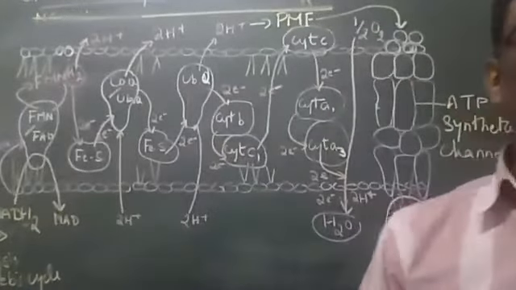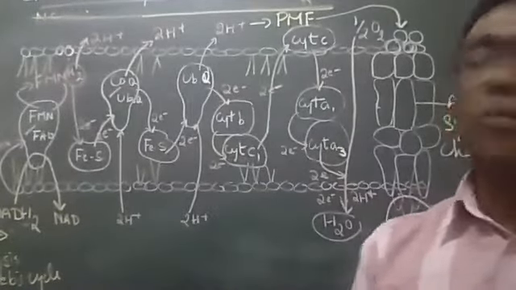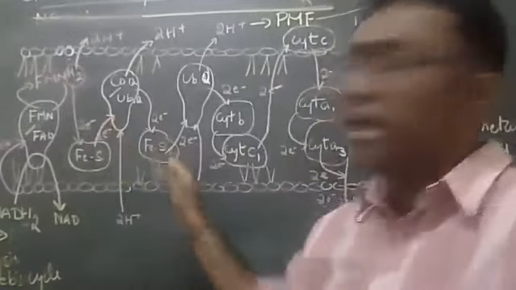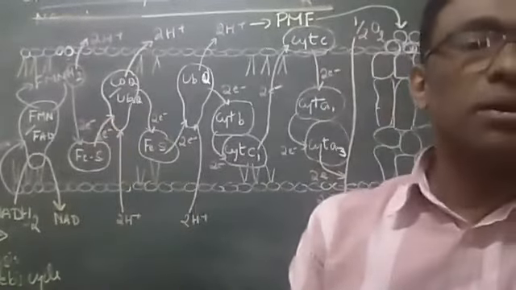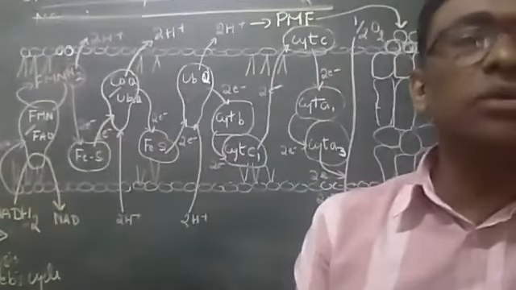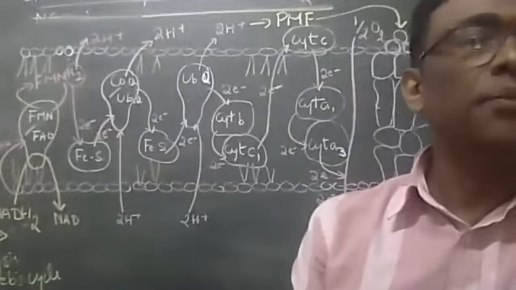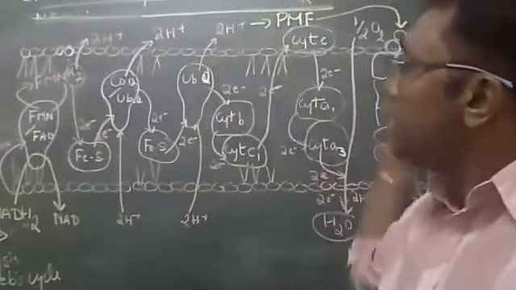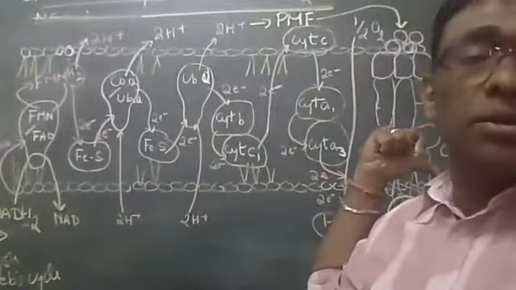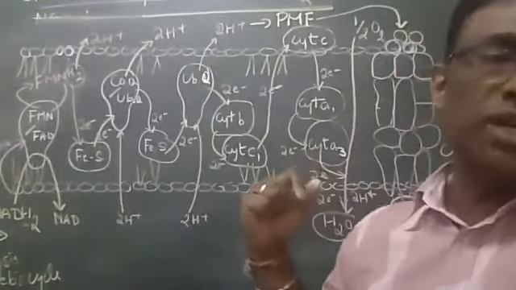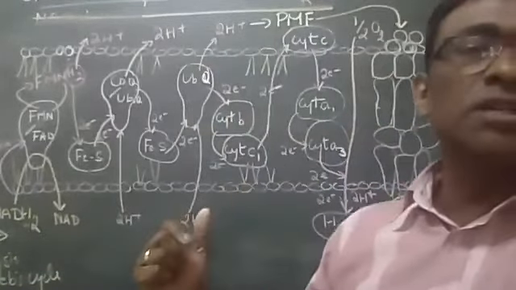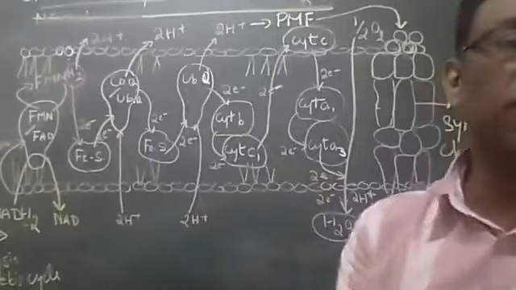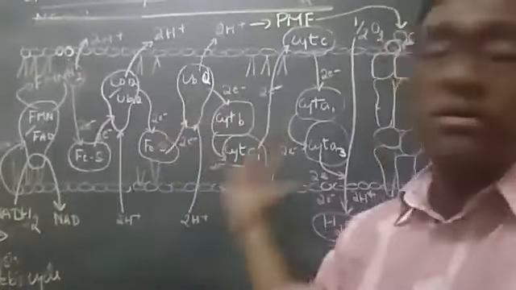In further sessions, we'll be learning about every electron carrier and their role, the structure, and how they help in ultimately forming the proton pumping. The next topic is oxidative phosphorylation. Oxidative phosphorylation means how ATP is formed after the electron transport chain.